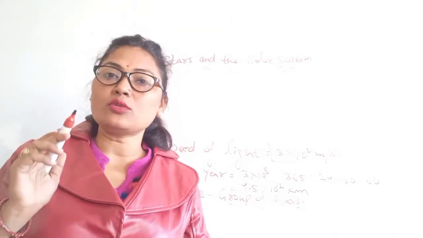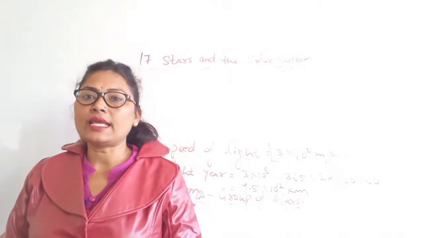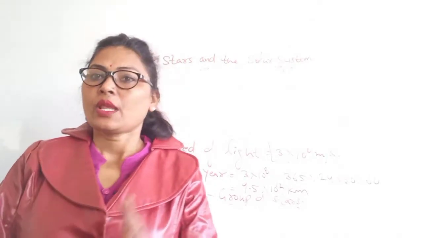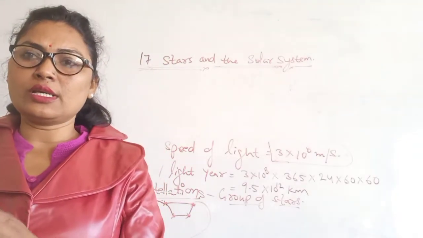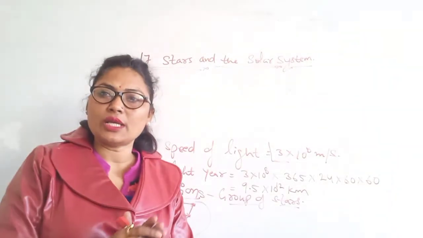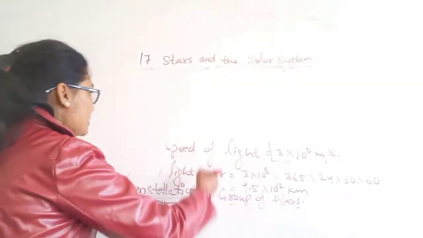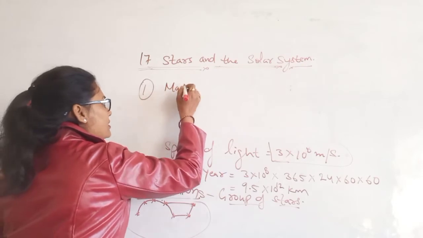The pole star is always present on the north side, and some stars like it are not visible from the southern hemisphere. In some regions, the constellation Ursa Major is also not visible. So the first constellation that we have discussed is Ursa Major.